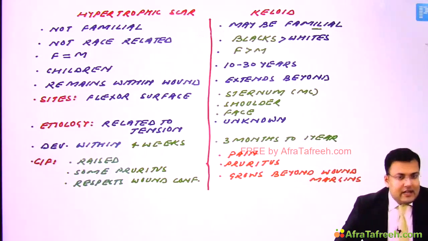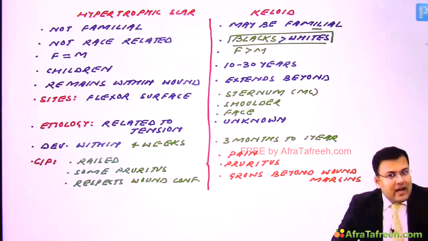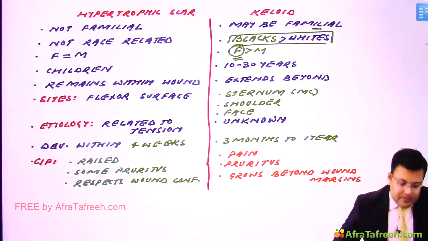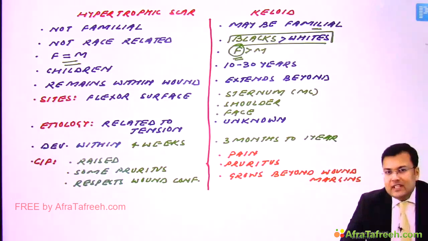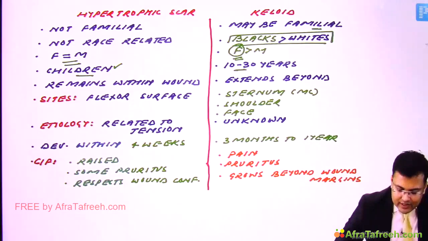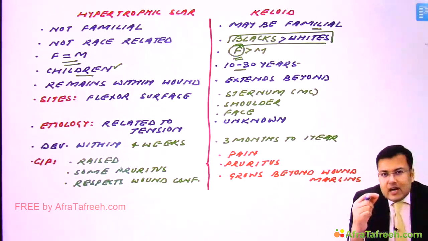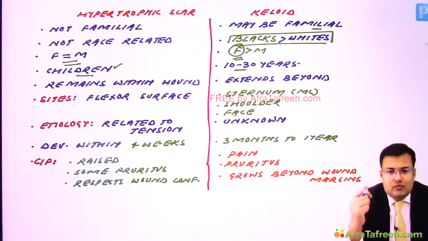Hypertrophic scar is not race related, but we discussed that keloid is more common in darkly pigmented races, so it is more common in blacks as compared to whites. Generally, keloids are more common in females, whereas hypertrophic scars are equally common in males and females. If you see the age distribution, hypertrophic scar is generally seen in younger patients, especially in children, whereas the age for keloid is 10 to 30 years. We discussed that in hypertrophic scar, excessive scar tissue remains within the wound margin, and in keloid it extends beyond the wound margin, right?